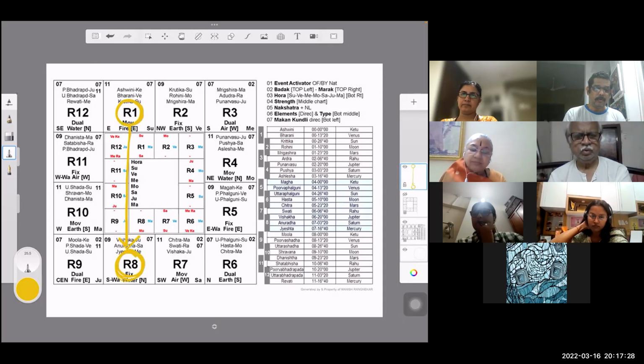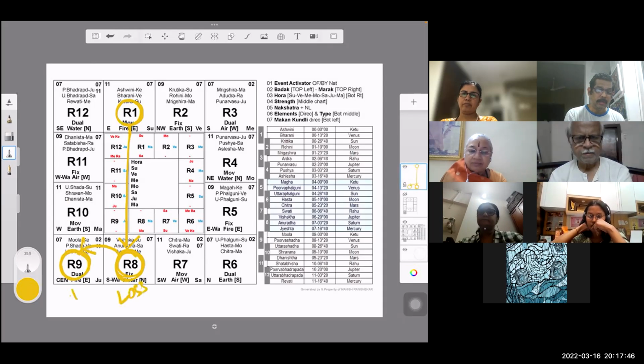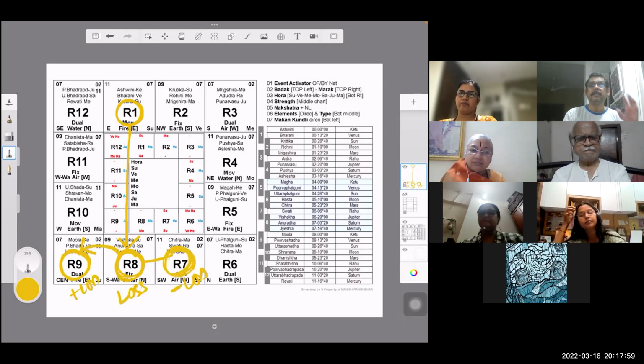Now, if I want to know who will help me find this, who is my enhancer? ये मेरा enhancer है. This fellow is enhancing that. Is he going to help me? No, because this is a loss. This is going to add to the loss. This is going to negate the loss. So what will help me negate the loss will be seen from this house. Sometimes ऐसा होता है ना, मैं करने को गया उल्टा ही हो गया. ये उल्टा इधर है.